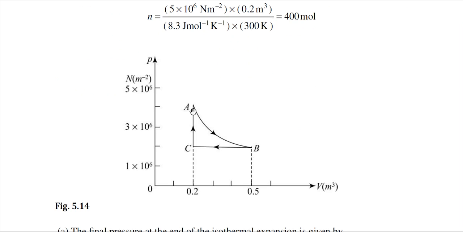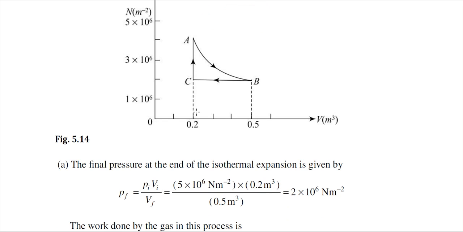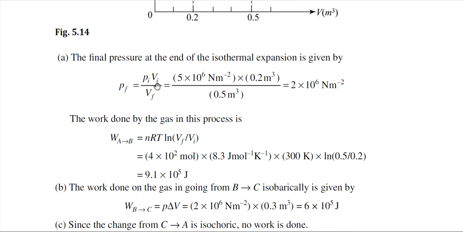Now you can draw this diagram, where three different processes are there: AB, BC and CA. We have already solved such types of problems, so just like previous problems, we can also solve this problem. The final pressure at the end of the isothermal expansion we can calculate from the standard equation, Pi Vi equals Pf Vf, because the initial pressure, initial volume and final volume are known. So we can calculate the final pressure in the isothermal expansion. This is the expression of the final pressure.